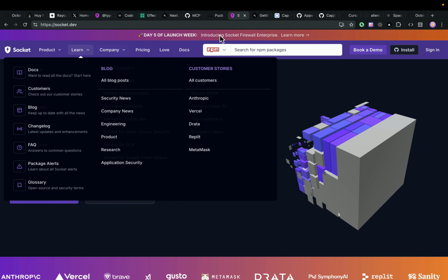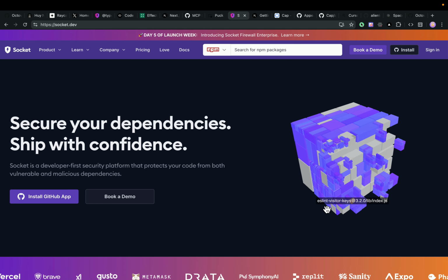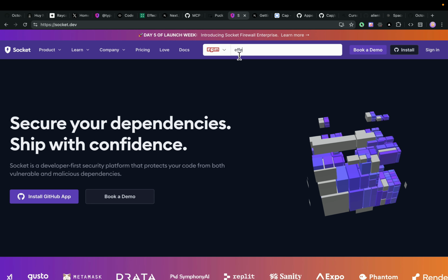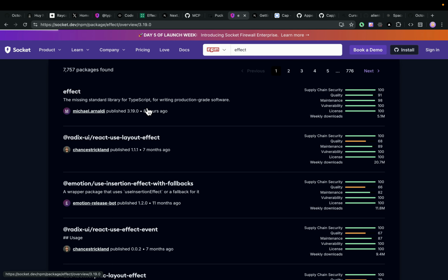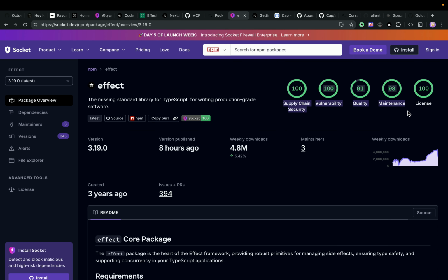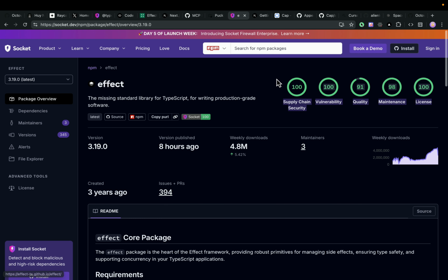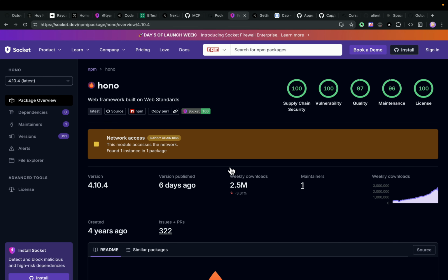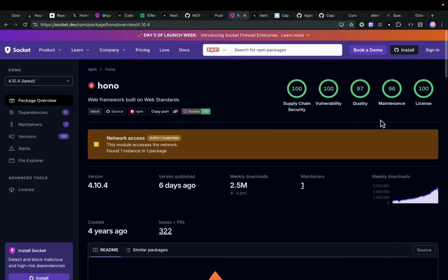Socket.dev is a dependency checker for your applications. You could just come here and see what dependencies my application has. For example, effect. If I come to effect, you can see that effect has like 100% security and everything. And something like Next.js or Hono, you can see what the security errors are, what the CVEs are that it had before, or the stuff that it has. So yeah, really good project, maintained nicely.